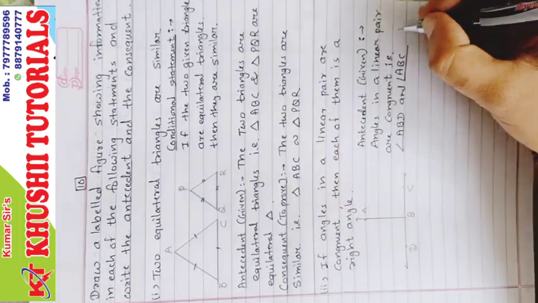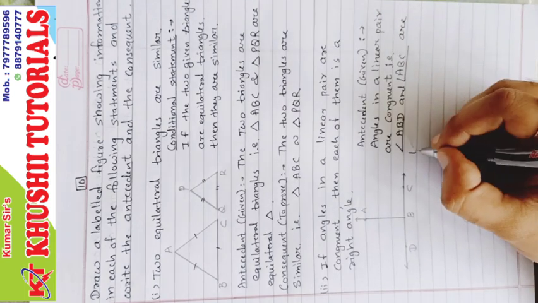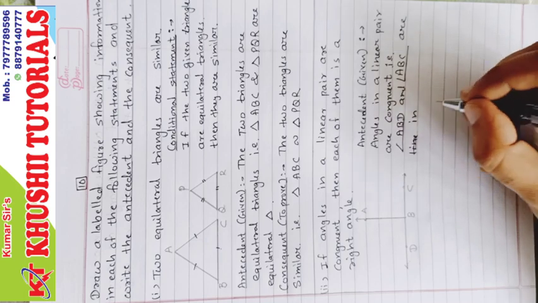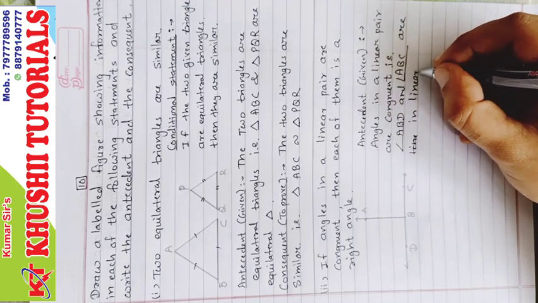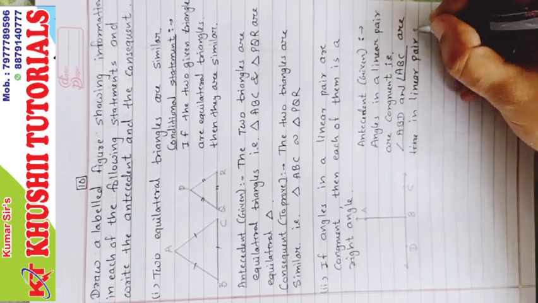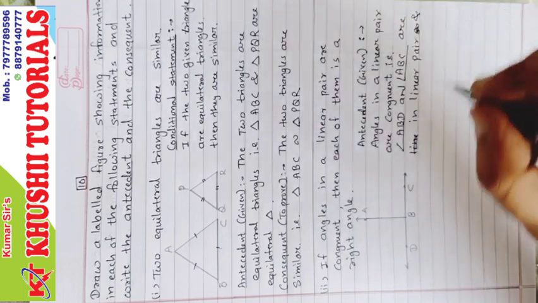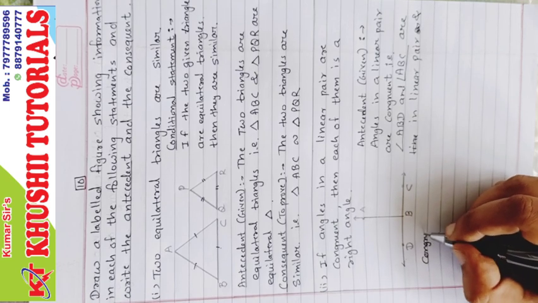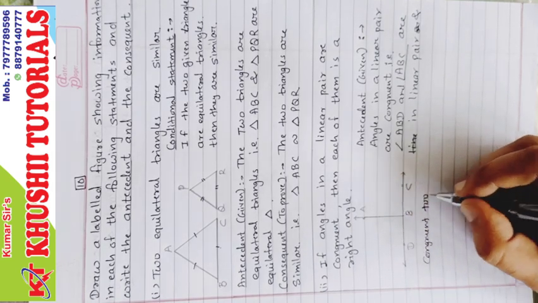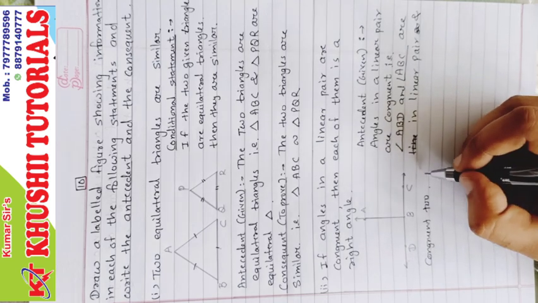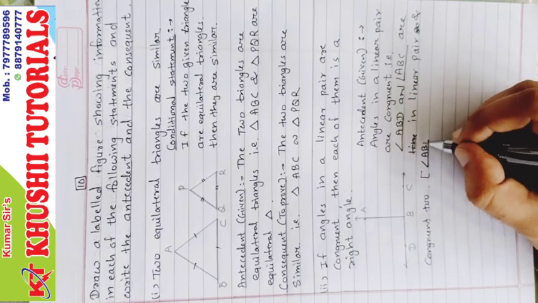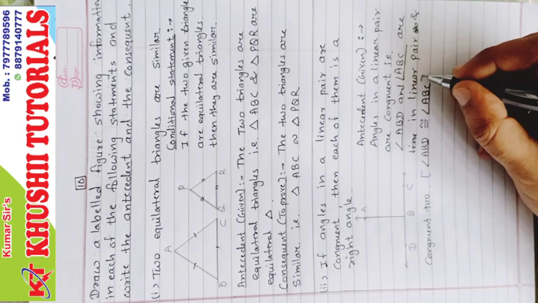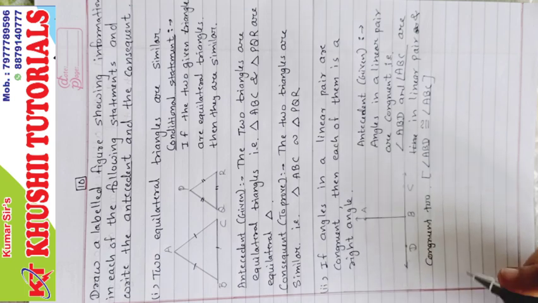ABD and ABC are in linear pair and congruent to each other. That is angle ABD is congruent to angle ABC. They are linear pair and congruent, that is antecedent.